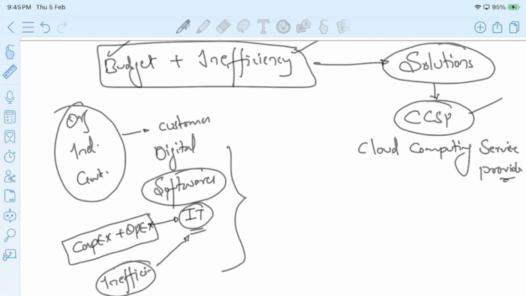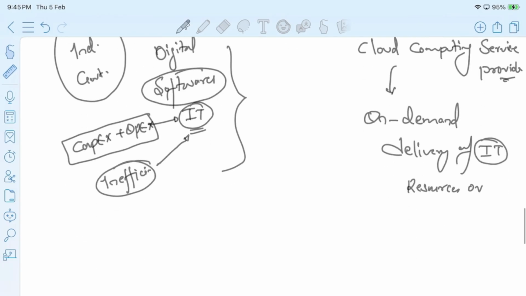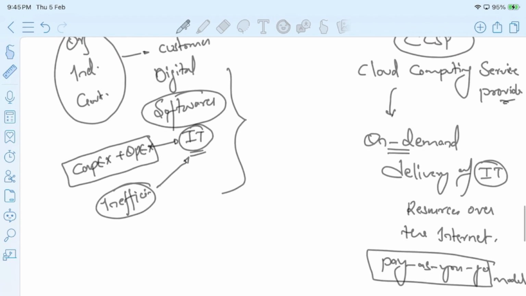So what it is saying is, whenever you are in demand, it is on demand delivery of IT resources over the internet. That too in a pay as you go model. So, if anyone asks what do you mean by cloud computing, you need to answer this: it is an on demand delivery of IT resources over the internet in a pay as you go model.